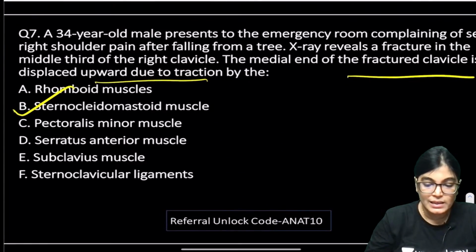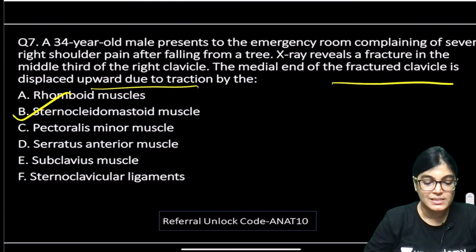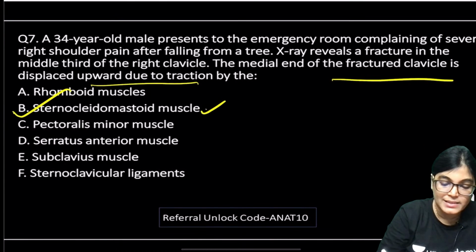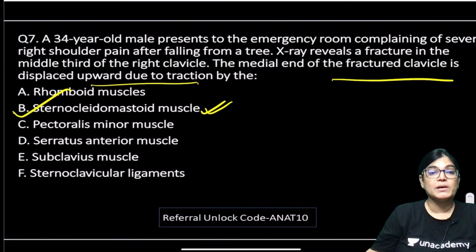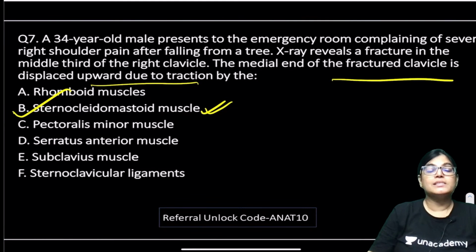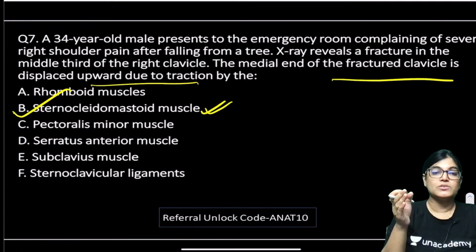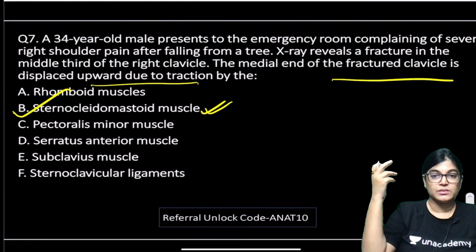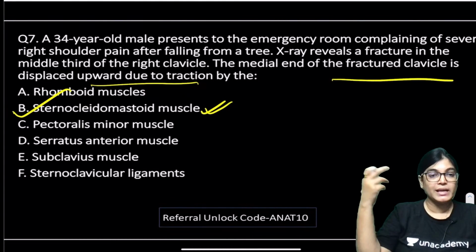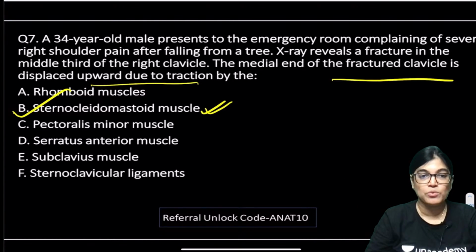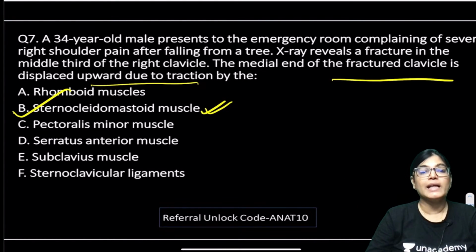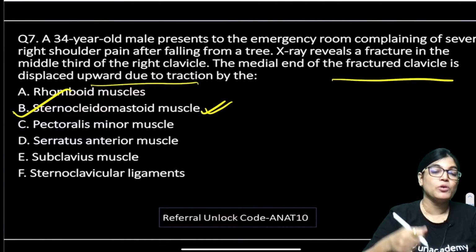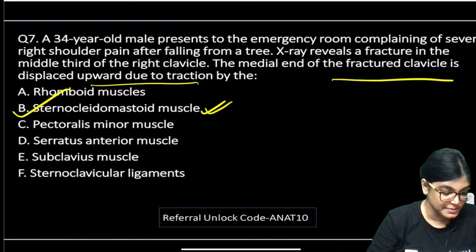So the correct answer for the medial end of the fractured clavicle being displaced upward due to traction is sternocleidomastoid muscle, because this is the muscle which is attached onto the medial aspect of the clavicle, pulling it. Sternocleidomastoid muscle has two origins: one is the sternal origin, the other is the clavicular origin. From the medial aspect of the clavicle it originates and goes upward into the mastoid process of the temporal bone. So that pull is given by the sternocleidomastoid muscle pulling the medial end of the clavicle. So B is the correct answer.